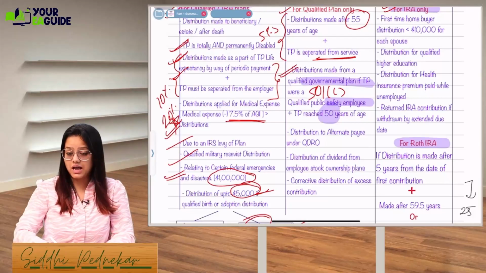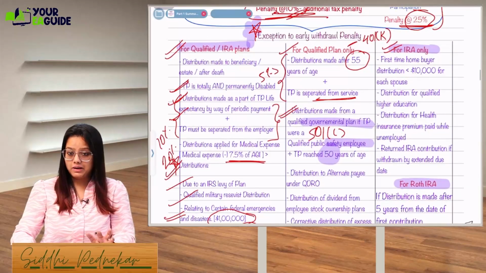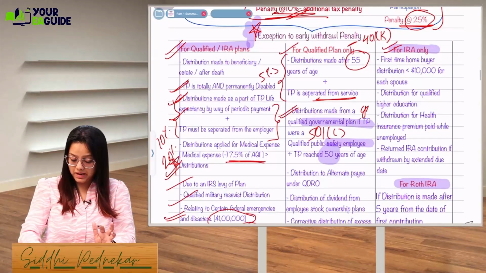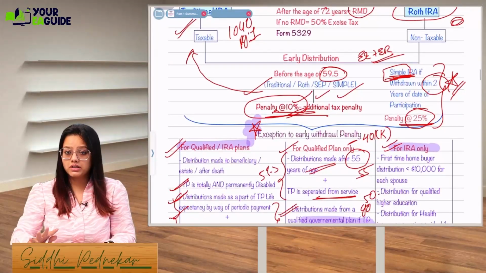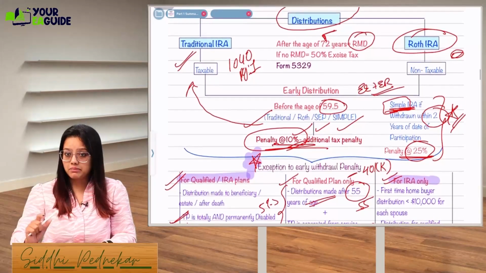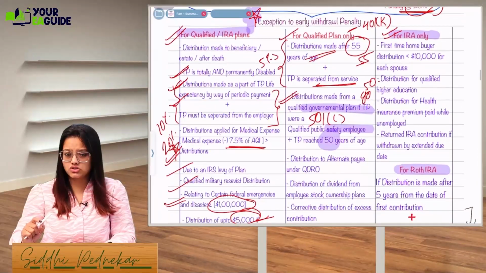Here, in this IRA topic, there are a lot of age limits which you have to remember. For the qualified government plan, the age limit is 50. For the normal qualified plan, the age is 55. For the distribution limit, the age is 59.5. RMD distribution is at 72 years. Got it, guys? Just remember all these things.